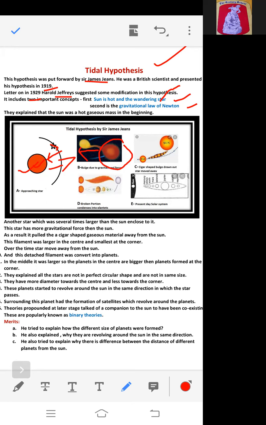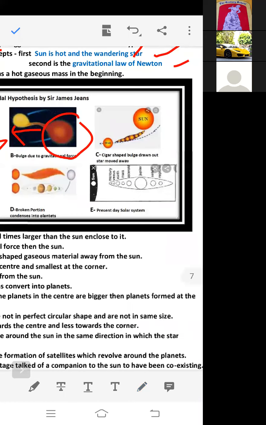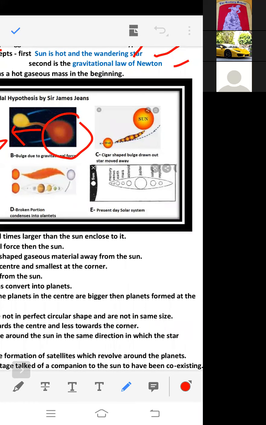Now what happened? As the star was moving along its path, this bulge got separated from the sun. In the third stage, you can see this one, right? The star was going on and this bulge got separated from the sun, but it was in the cigar shape.